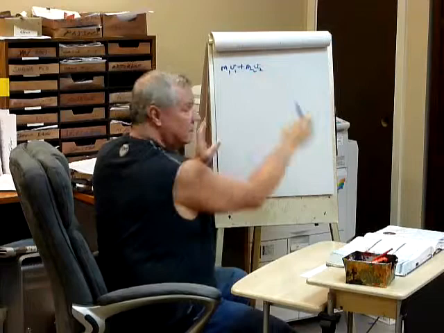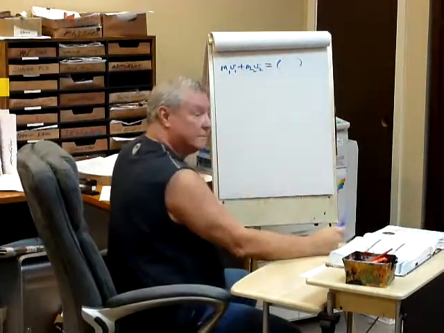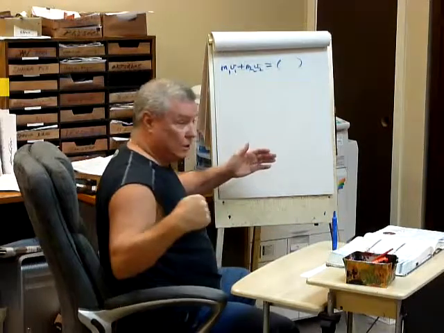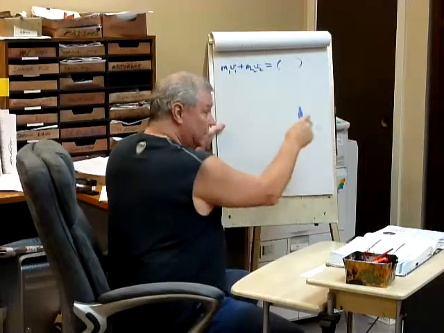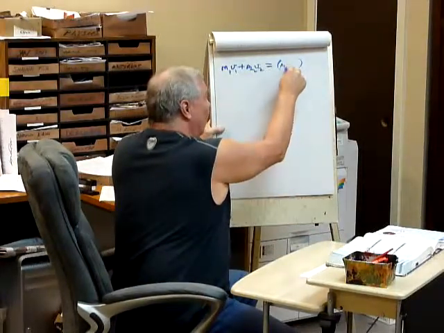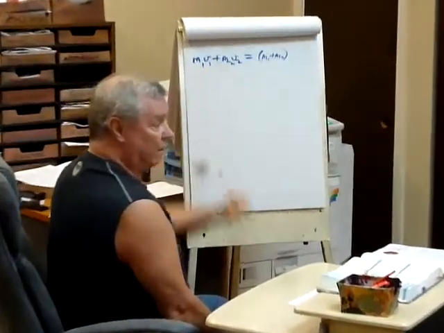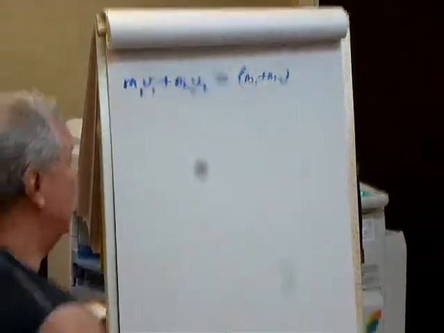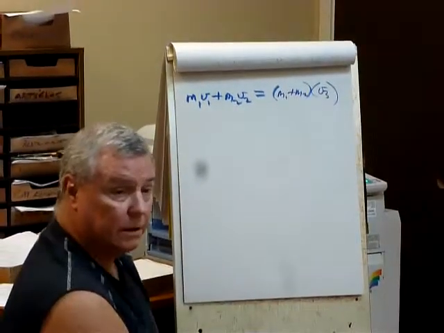M2, V2, there's a truck. What's going to happen over here? They're going to hit and stick. So what happens to the new mass? It's M1 plus M2. We don't need M3 because we just add them up, right? So it's just a new mass, but it's just the sum of the 2 masses. And then we're going to have V3, some new velocity.